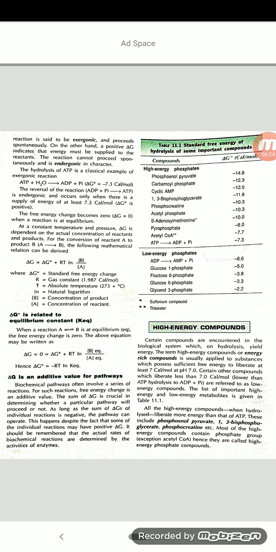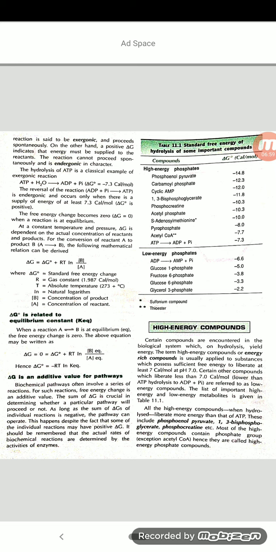Another point is that the reaction can't proceed spontaneously and is endergonic in character. Here the positive delta G will be there, so the free energy change will be mentioned with the positive, which indicates that energy must be supplied to the reactants. So the energy utilization takes place, consumption by the reactant. That is the endergonic reaction.